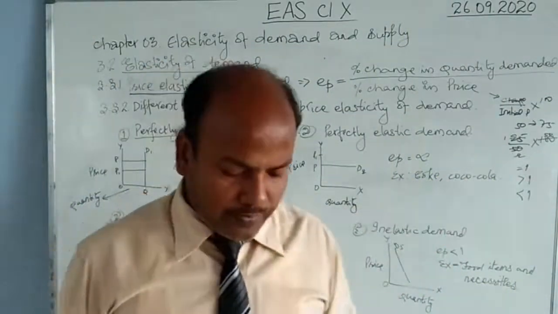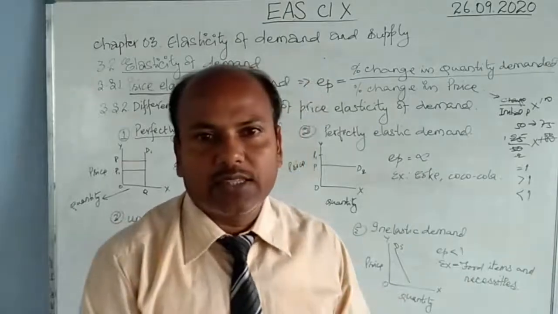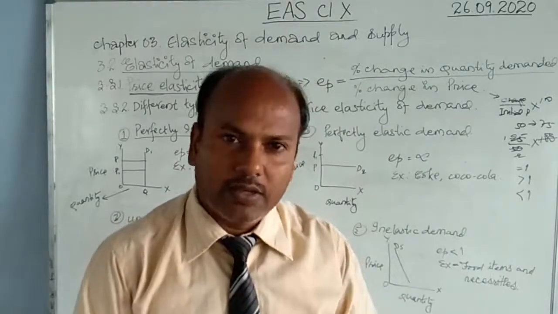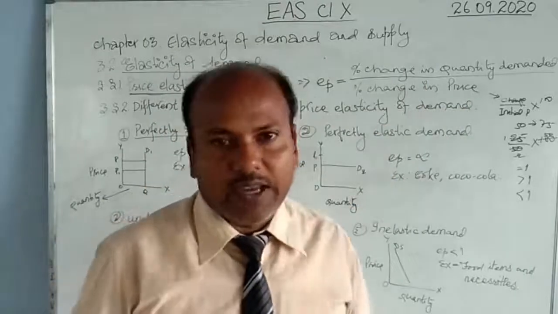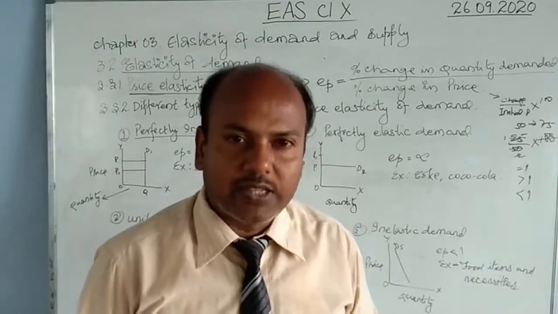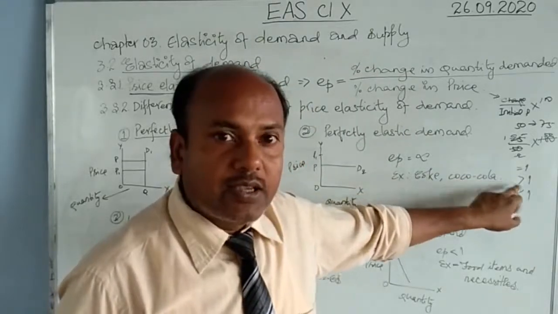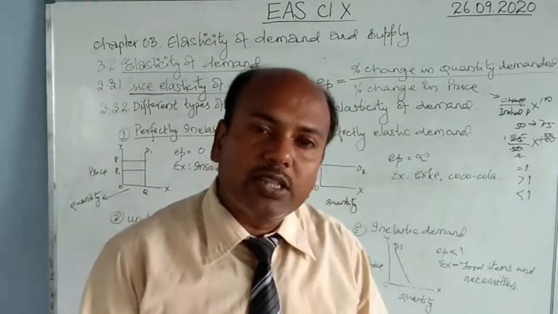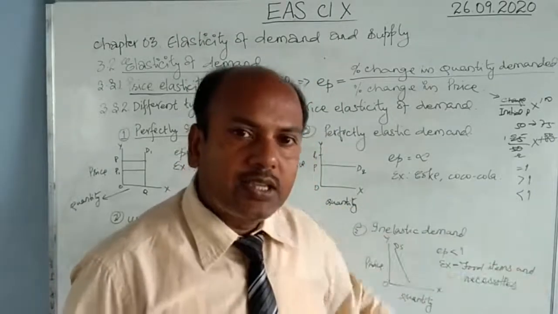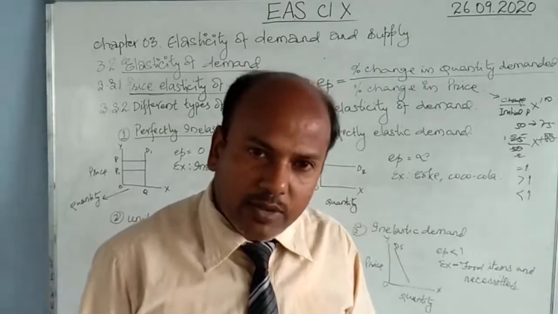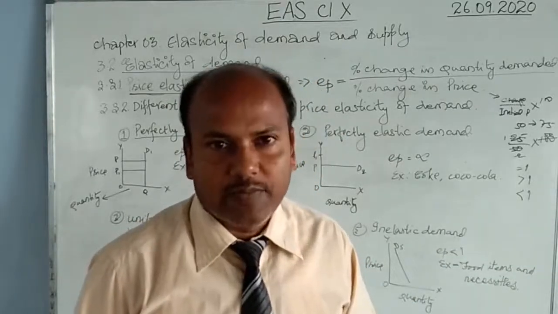Equal to 1 means if there was a 50% change in the price, then there was a 50% change in the demand. So 50 upon 50 is equal to 1. More than 1 means the change in demand is more than the change in the price. Less than 1 means the change in demand is less than the change in its price.